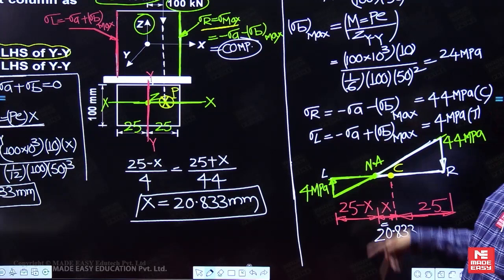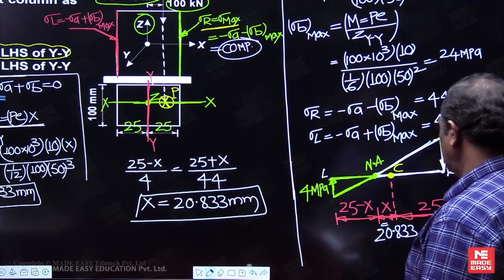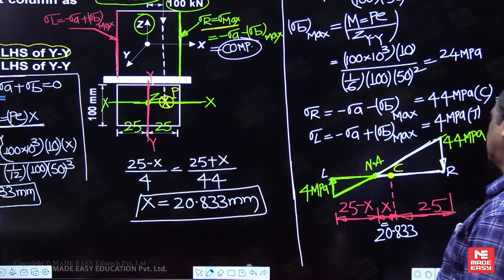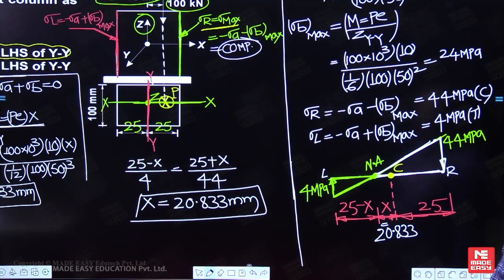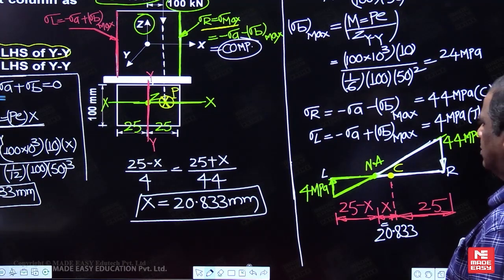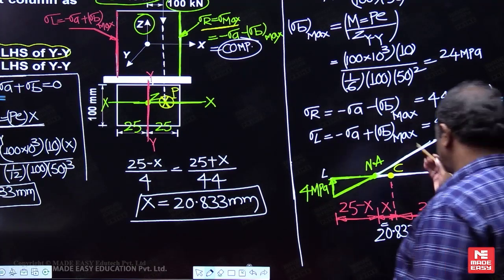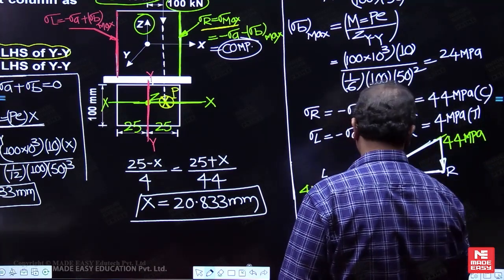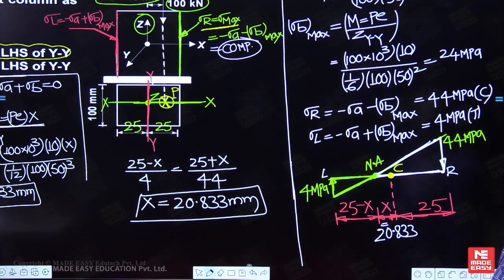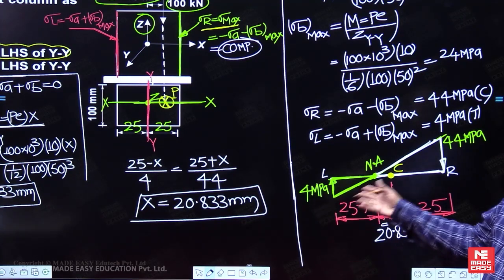This axis is about YY. On the left side, you are going to get it. So the answer for this given question will be 20.833.